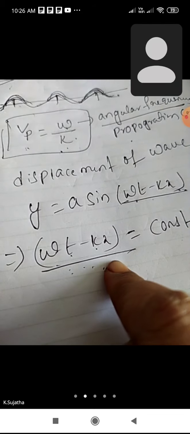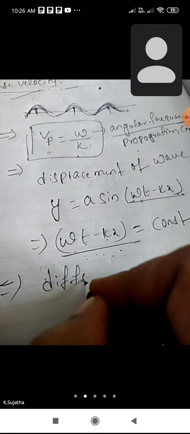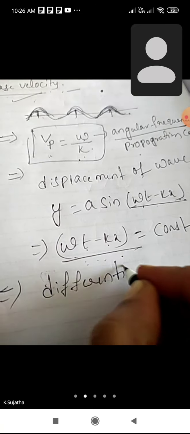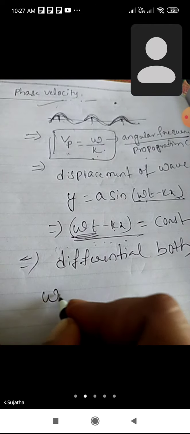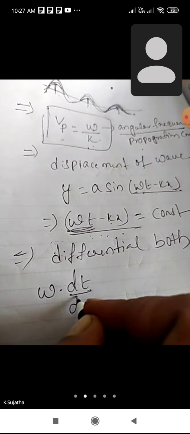According to the definition of phase velocity, omega t minus kx is equal to constant. Suppose we differentiate both sides. If I differentiate this term, omega with respect to time, that is omega into dt by dt.